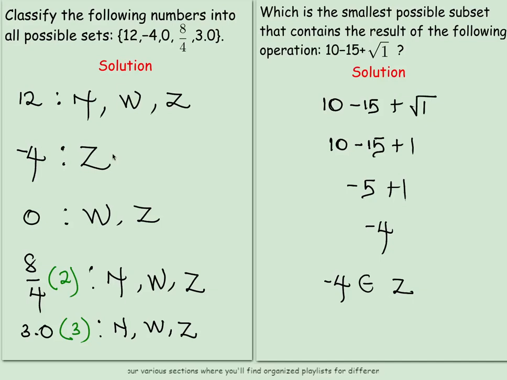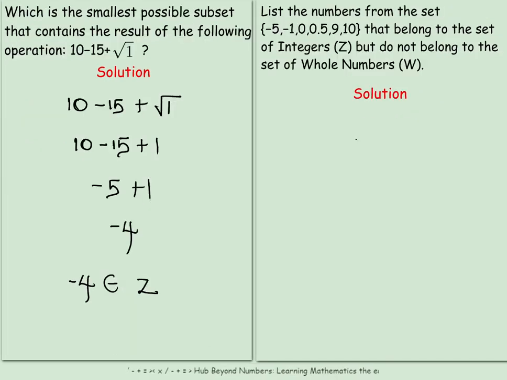Let's solve one last question, after which I'll give you some exercises to try on your own to test your understanding. Our last question says we should list the numbers from this set that belong to the set of integers, but do not belong to the set of whole numbers. In our set, we have -5, -1, 0, 0.5, 9, and 10.